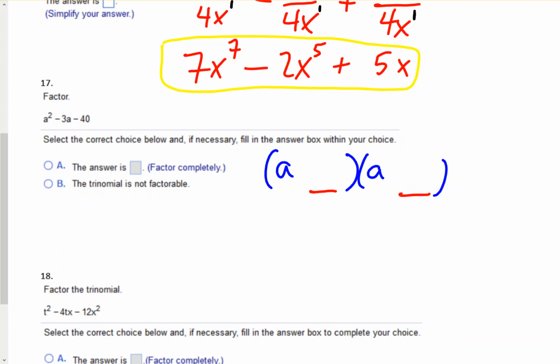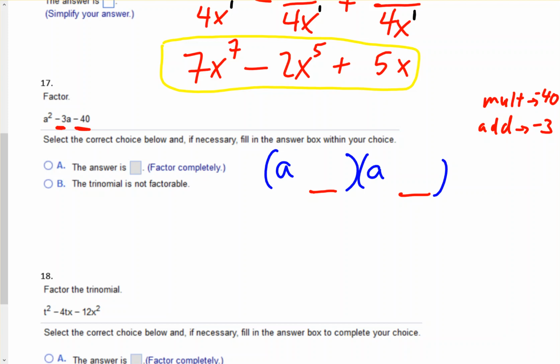The two numbers will multiply to negative 40. And then at the same time, you want them to add to negative 3. Okay, so that's what that means, that the negative 40 is here, the negative 3 is over here.